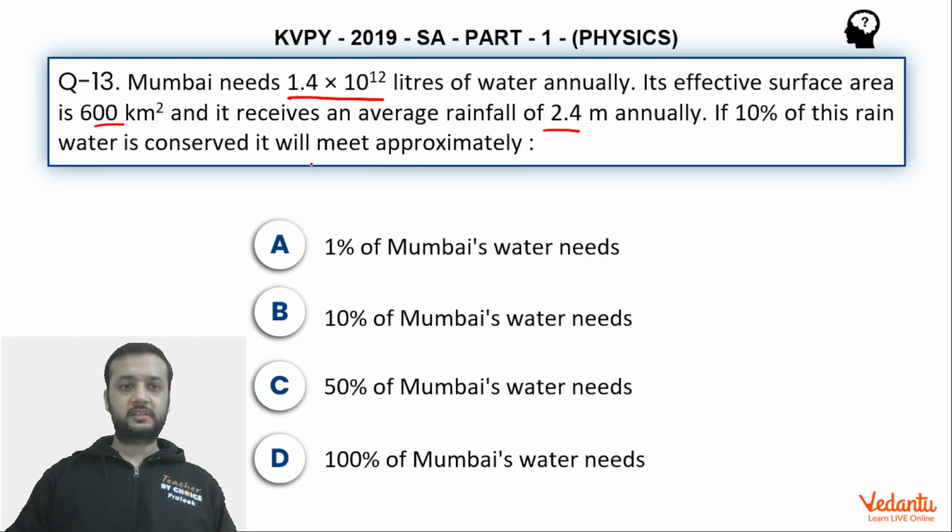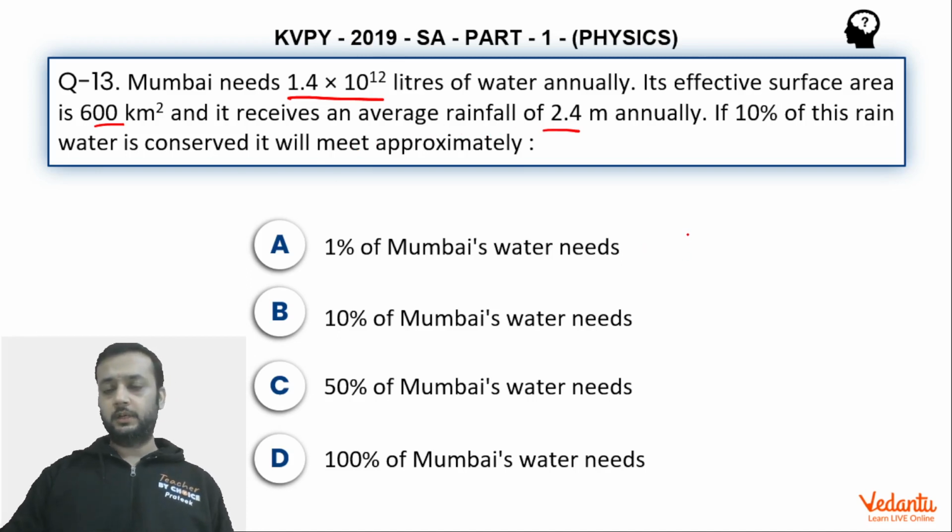If 10% of this rainwater is conserved, that means we are just saving 10% of this rainfall. Then what percentage of the required water will this rainfall be able to meet? So, for example, if this is the required water for Mumbai per year, how much percentage of this requirement can the rainfall itself meet? This is what we have to find. Also, remember that we are conserving only 10% of the rainfall.